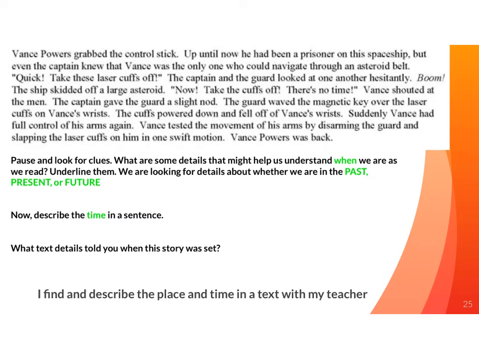When reading a text, we're going to pause and look for clues about when we are as we read. I'm going to underline those as well. Basically, what we want to do is find the most important thing: is it the present, past, or the future? Are there details about technology or clothing or ways of talking that only people in the past or the present or the future used? So in this story, the big clue is the technology. There's things like a spaceship.